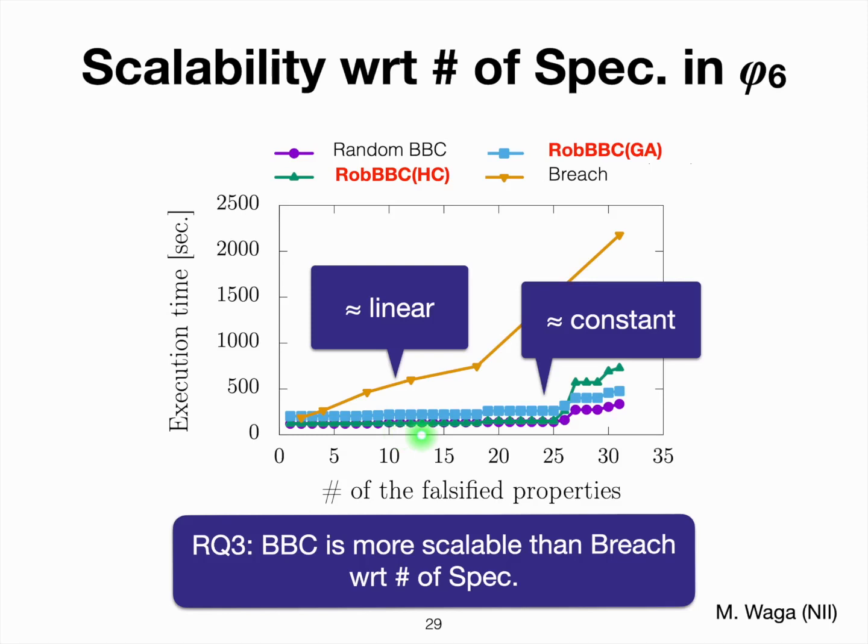For example, here we have a discrete gap, but probably this is because we found a good model around here, I guess. But in Breach, because we falsify one by one, it's more like linear. So this shows that black box checking is more scalable than Breach with respect to the number of specifications.